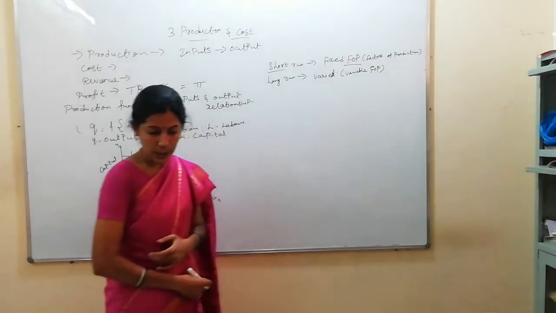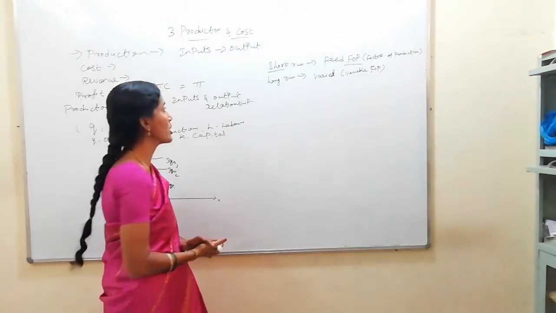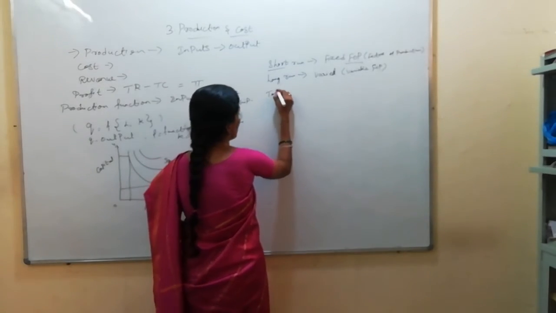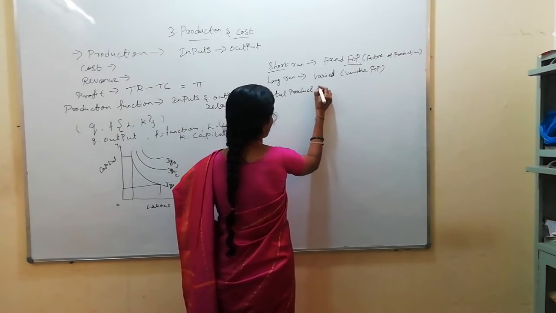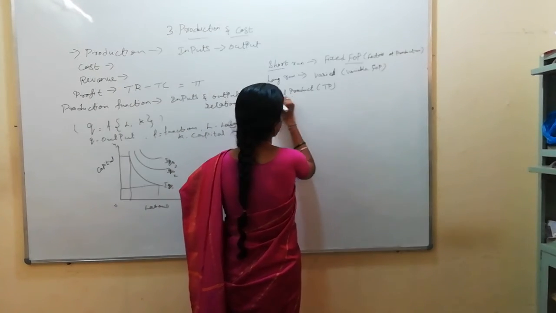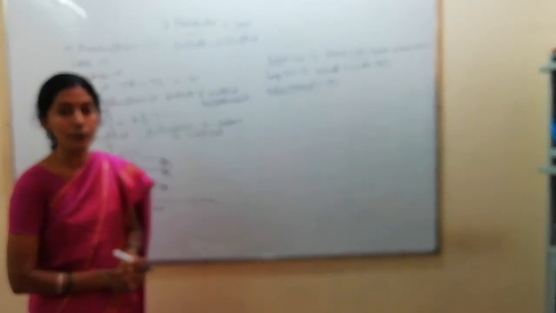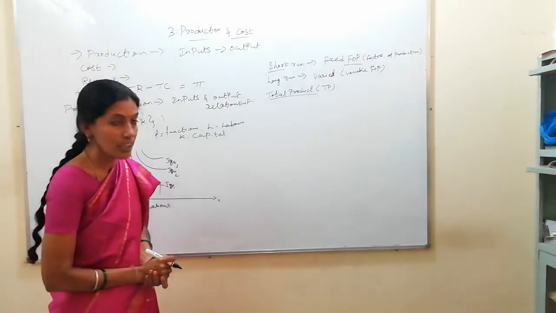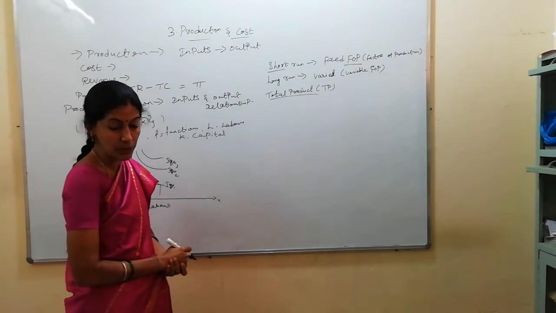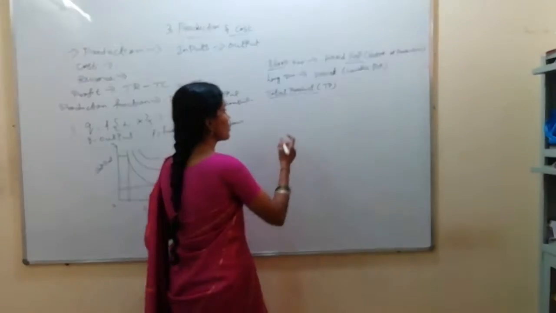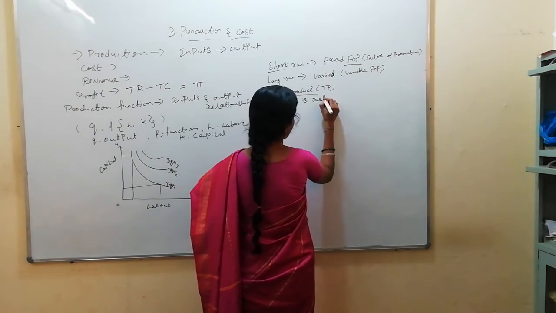Remember? Okay. Now we are going to discuss the total product, average product and marginal product concepts. Total product, TP, is the relationship between variable inputs and the output.